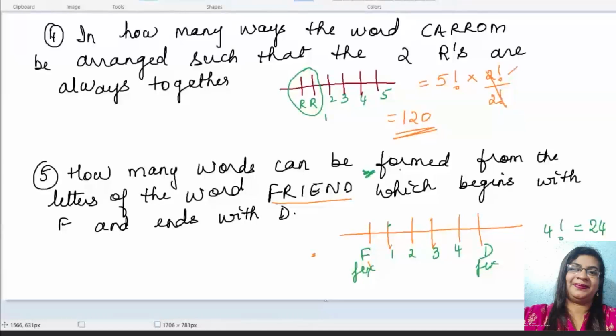Okay, so I'm here. 1, 2, 3, 4. So these are only 4 lines which are remaining. So 4 lines could be arranged in 4 factorial, and that is equal to 24. Now, this is not like the 2 people who had to sit at the end. Those people were not fixed. End was fixed for them, but they could interchange their sides. But here, F and D cannot interchange. It has to begin with F, has to end with N, D means that is fixed there.